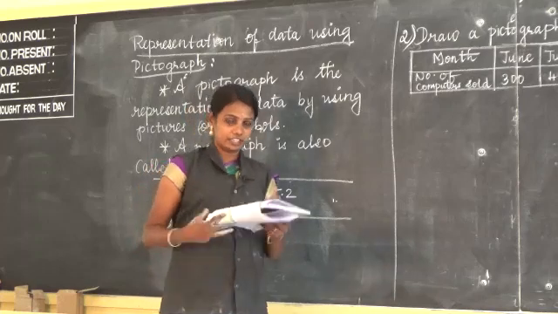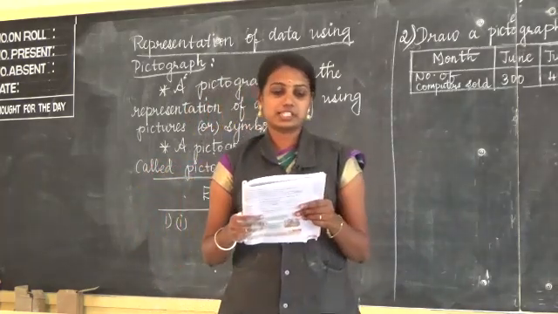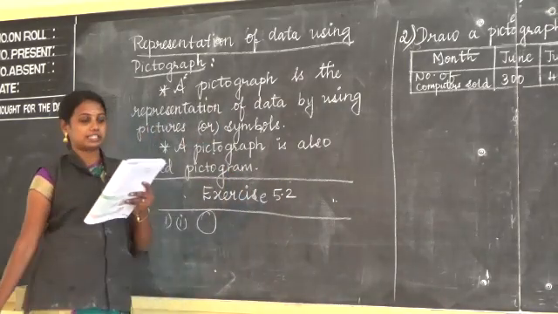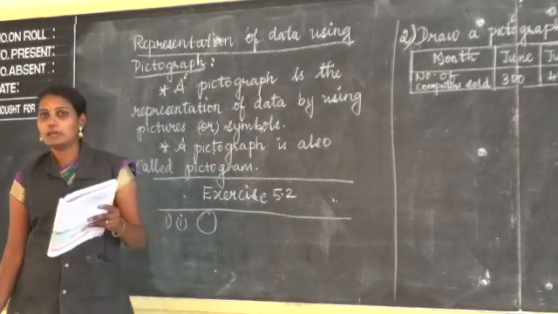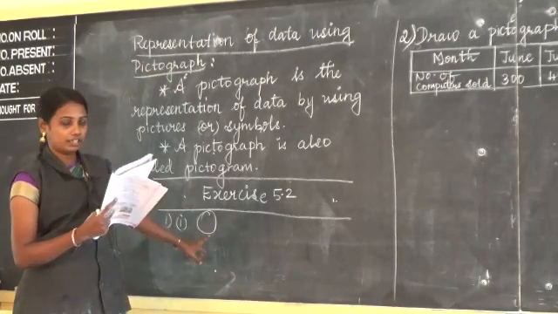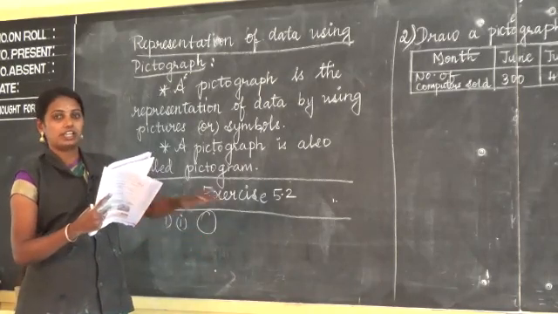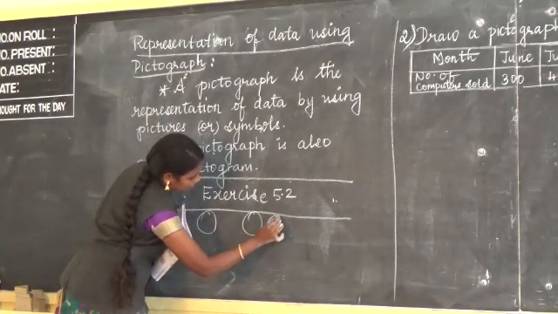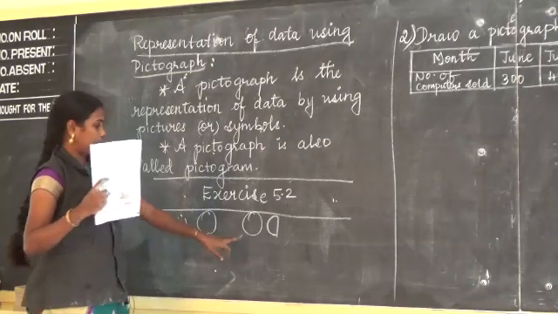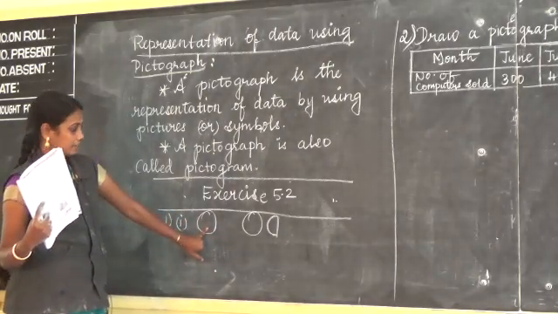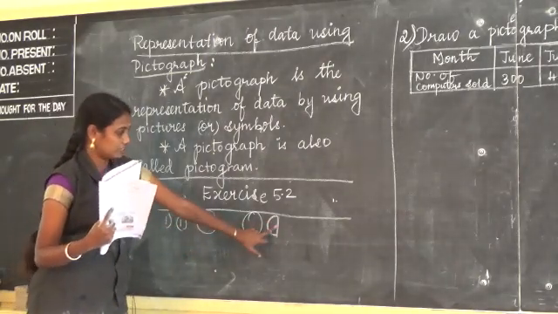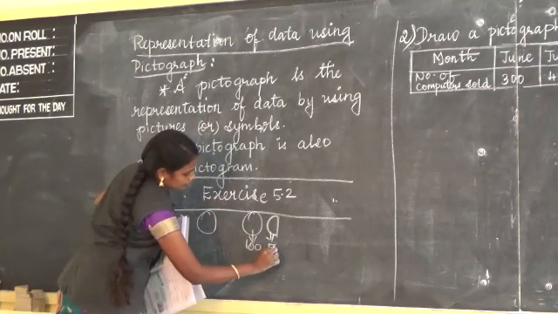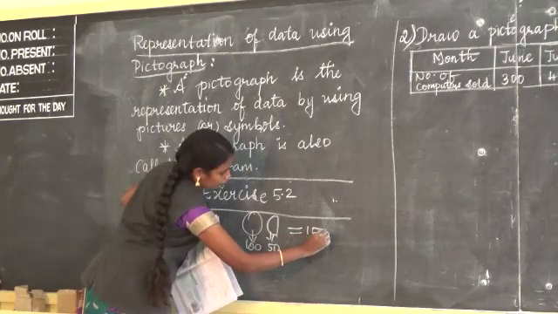Question number 1, fill in the blanks. Option 1, one ball represents 100 balls. It is given as a picture. Find out the half ball. So one ball is equal to 100, and this is half a ball, which is 50. So the answer is 150.